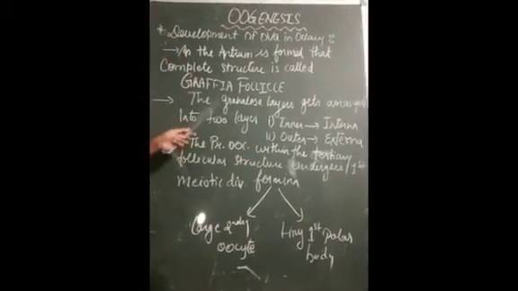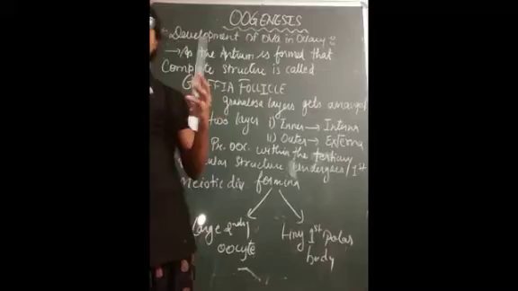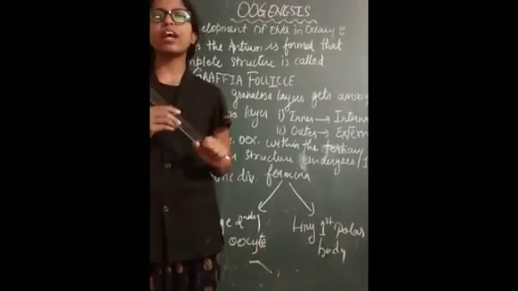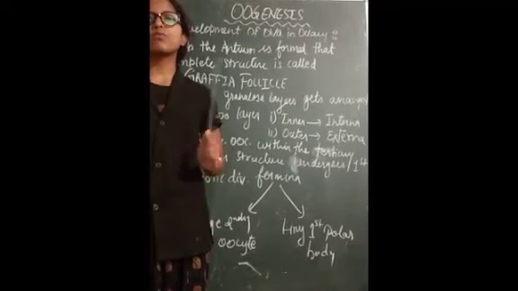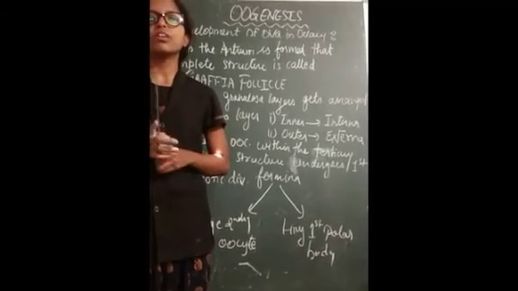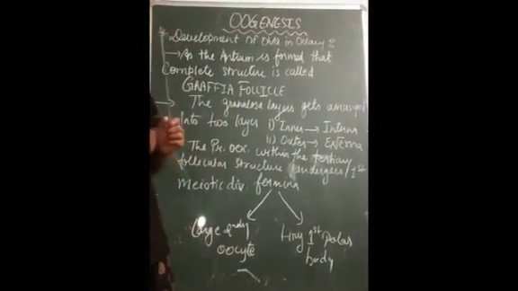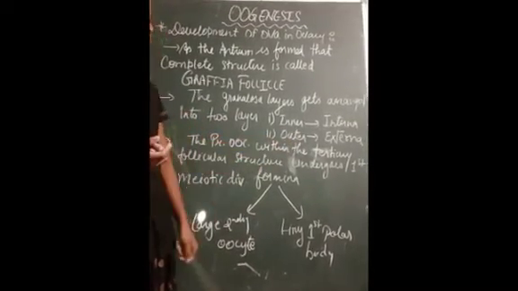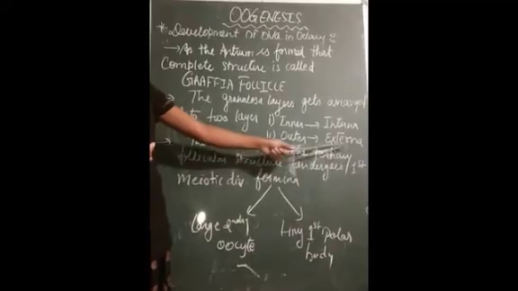Next we will see the granulosa layers. We know that more and more granulosa cells are covering the primary oocyte. Those granulosa cells will form two layers of cells; the inner one will be known as the interna and the outer will be known as the externa.